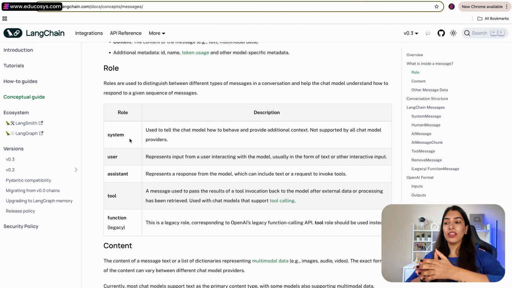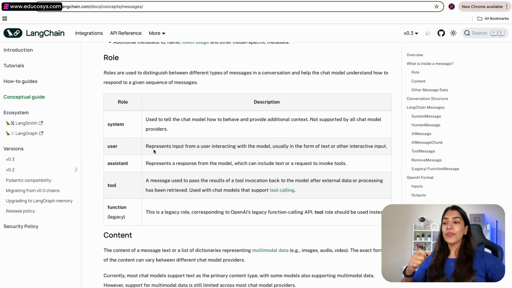System role meaning that you are telling a chat model that you have to behave like this. Like, for example, you have to behave like a teacher or a software engineer or an expert in something, a marketing specialist. What role do you have to take? That is the role that you're assigning. Okay. User meaning you're giving the input. Okay. Assistant, the output that you're getting, the response.